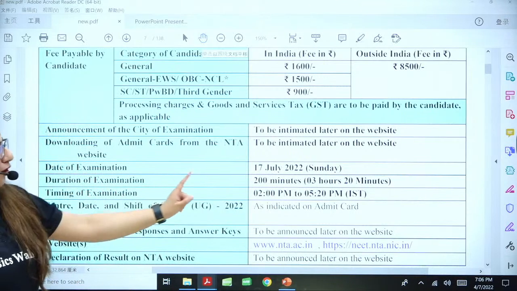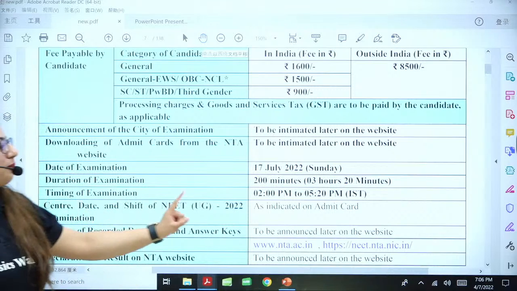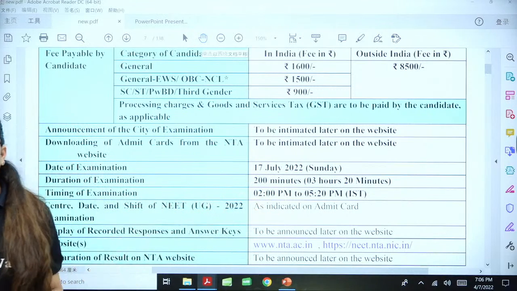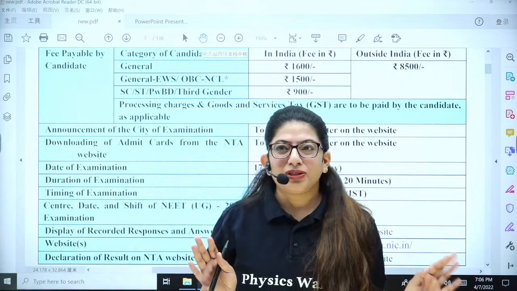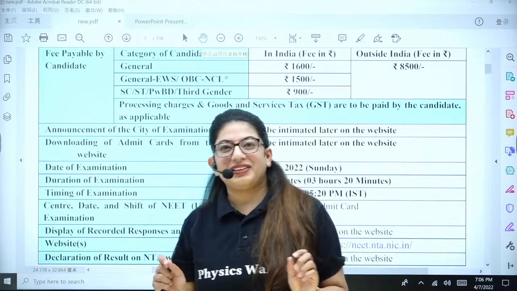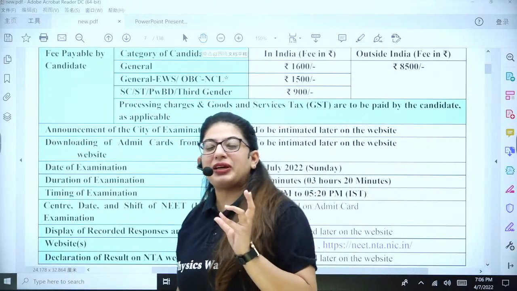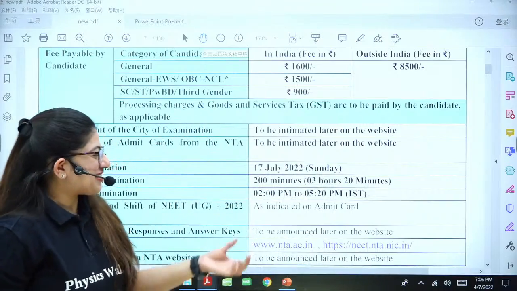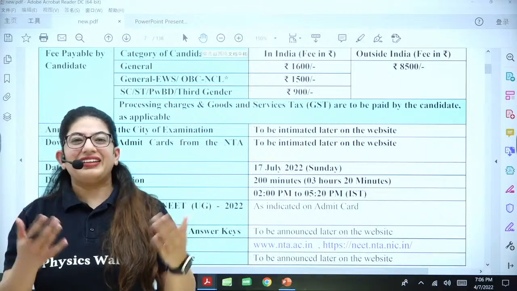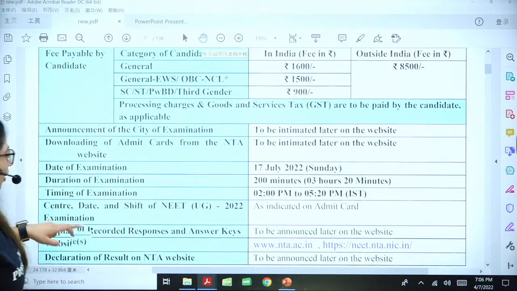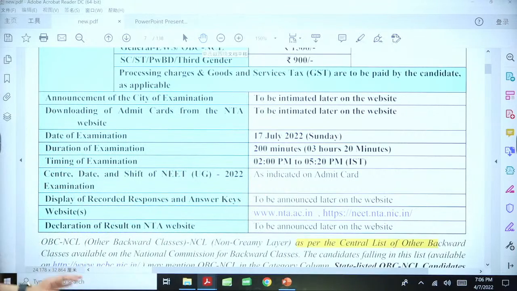And the duration will be 200 minutes, around 3 hours and 20 minutes, and the timing will be 2 p.m. to 5:20 p.m. Now that's the afternoon time. So all those who have the habit of sleeping in that particular time period, please don't do that. Quit that sleeping period time and be metabolically active during this time period, so that when you sit in the exam, your body will react in a particular way. Center, date, everything will be mentioned on the admit card.